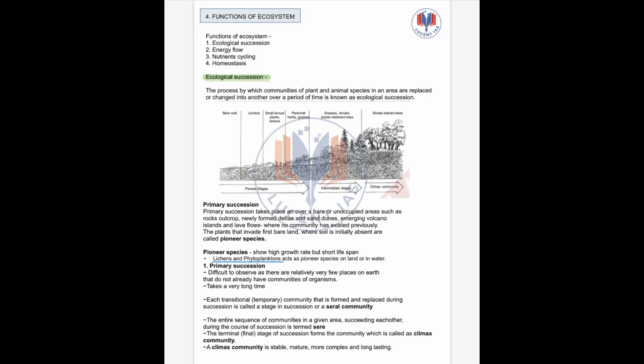So mainly, the ecosystem has key functions. Mainly we have four functions: one is ecological succession, then energy flow, nutrient cycling and homeostasis. So first, what is ecological succession?